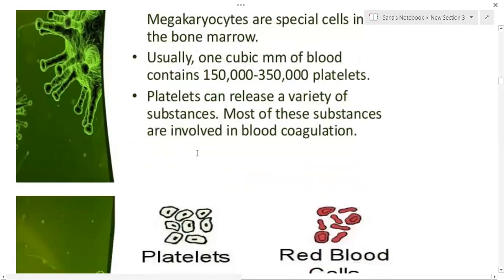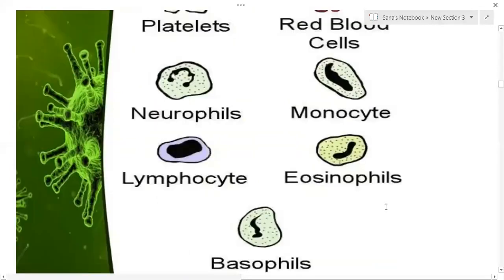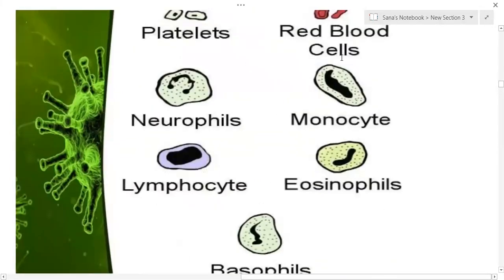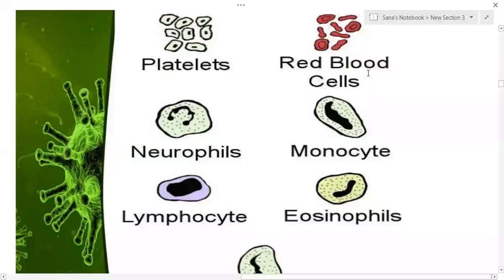Platelets can release a variety of substances. Most of these substances are involved in blood coagulation. That is why you might have studied that platelets help in blood clotting. So these are the various shapes of the nucleus of WBCs, along with the platelet as well as the RBC.